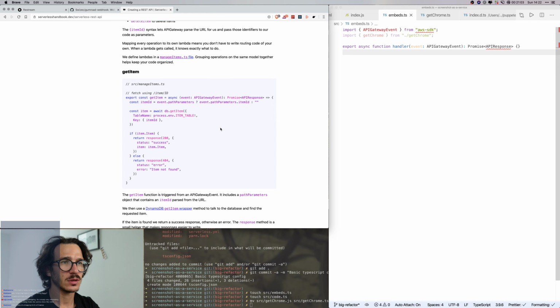Yes, cannot find blah. Let's import APIResponse from /types. Okay, now time to get the parameters. What are the parameters we need for the embeds? First, we're going to check this. If event query string parameters doesn't, should we put the URL? Wow.